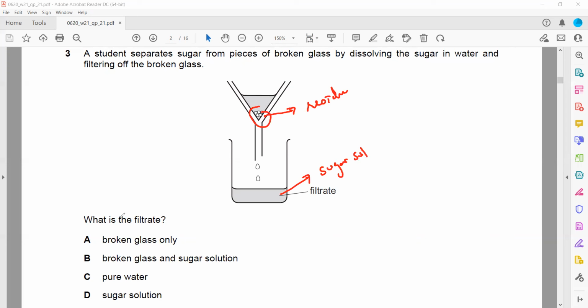So what is the filtrate? No broken glass will be there. It will not be pure water because the sugar is added. So it's not pure water, it's a sugar solution. So D will be the right answer, because sugar dissolved in water gives a sugar solution, and the broken glass is left on the filter paper as residue, and the sugar solution passes through the filter paper.